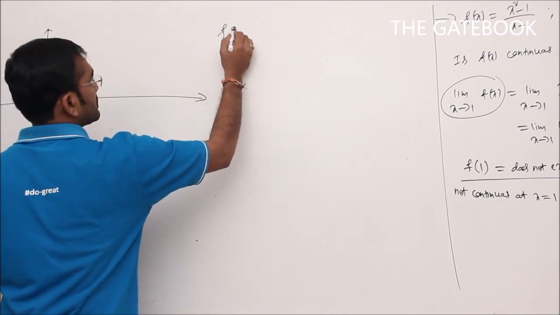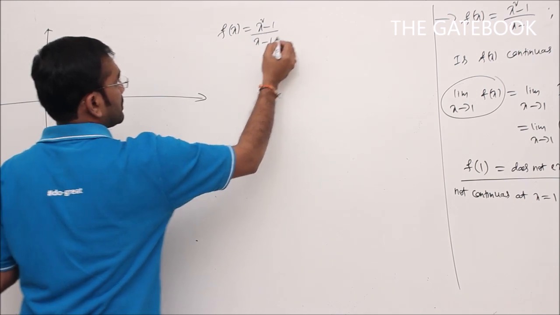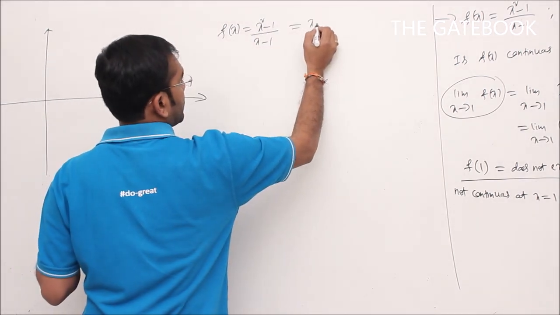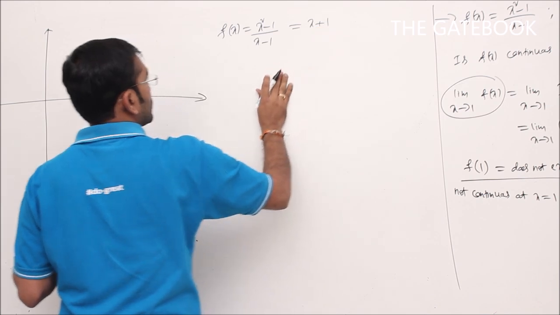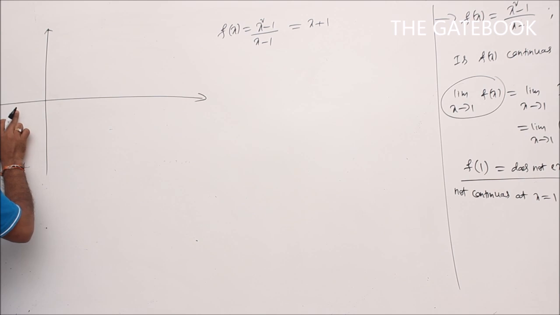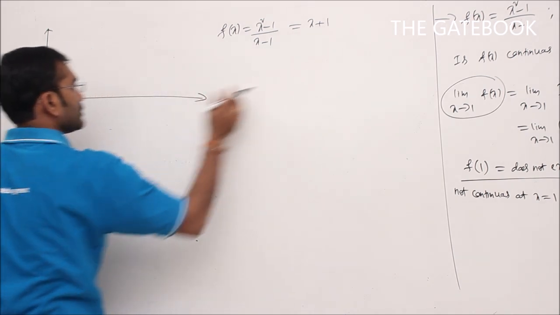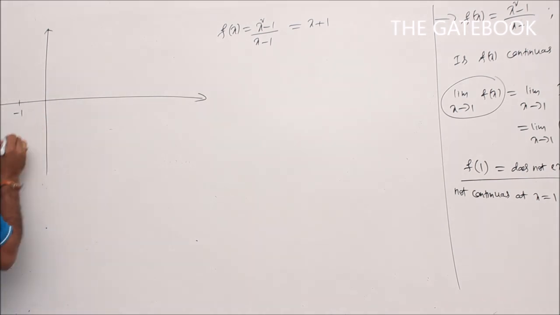That function f of x is (x square minus 1) by (x minus 1). If you simplify this one, you will get x plus 1. So to get the point on the x-axis, you have to put y equal to 0, that is f of x equal to 0. That means x plus 1 is equal to 0, x is equal to minus 1. So we will get minus 1 here.